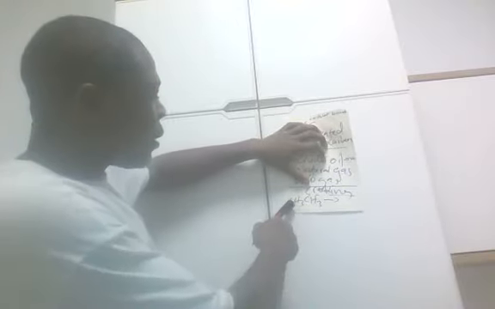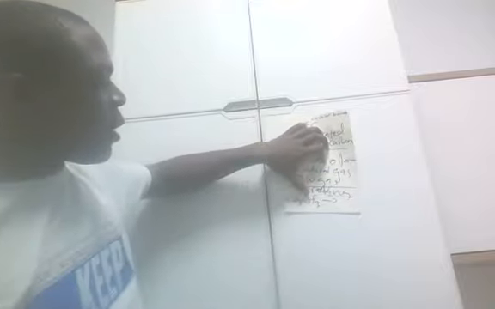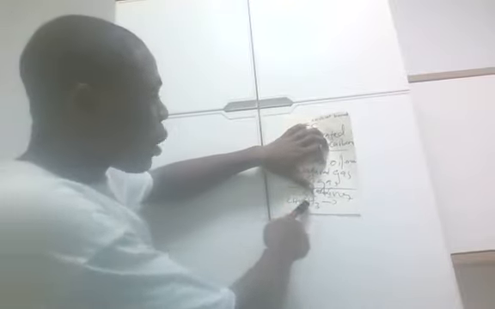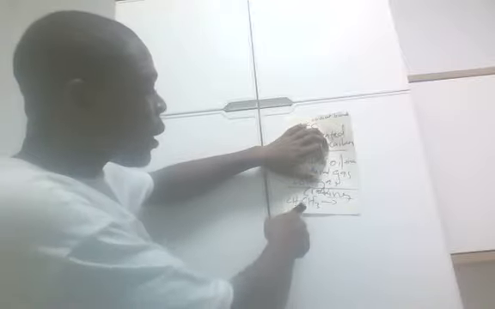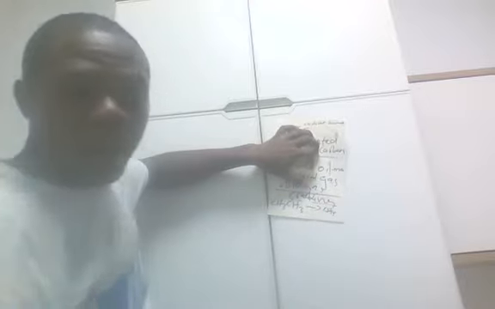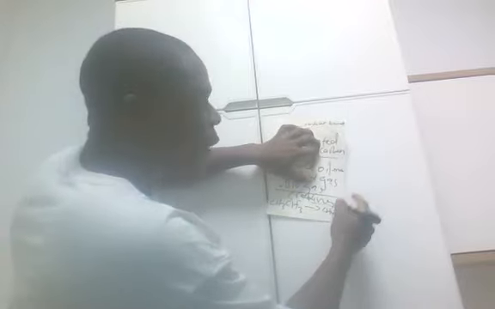Don't worry. CH3, this is ethane. Remember, it has 2 carbon atoms. If you want to crack ethane, then you will get maybe methane, CH4, plus ethene plus hydrogen.